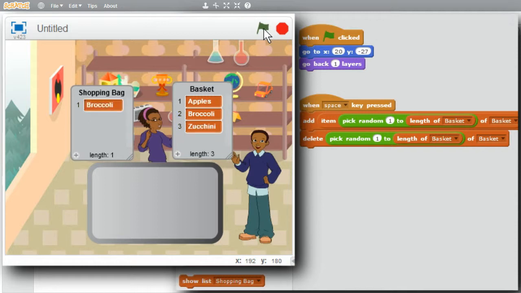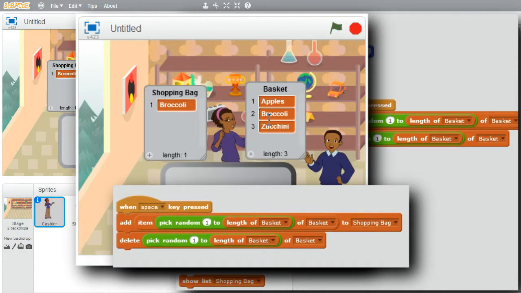That didn't work quite right. I've got broccoli in the shopping bag. The carrots are missing out of the basket. I still have broccoli in the basket. This isn't working right. Why is that? Do you see the problem?